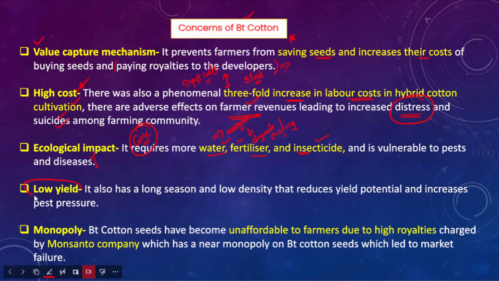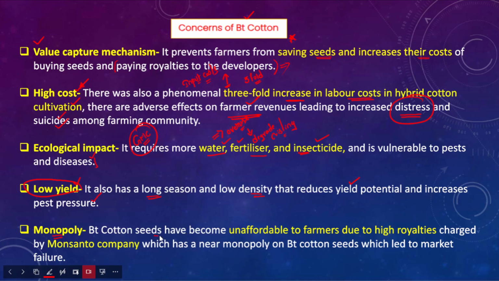Apart from that, the other major problem associated with this BT cotton is lower levels of yield. It also has a long season and lower density, so that could reduce yield potential and increase the pest pressure as well. And after that, we should also talk about the monopoly.